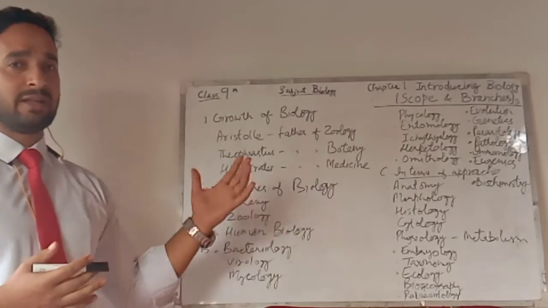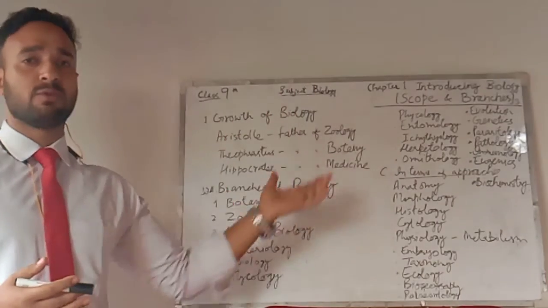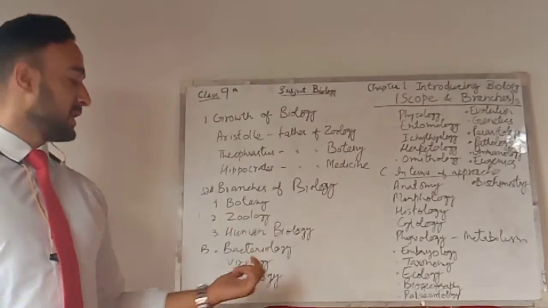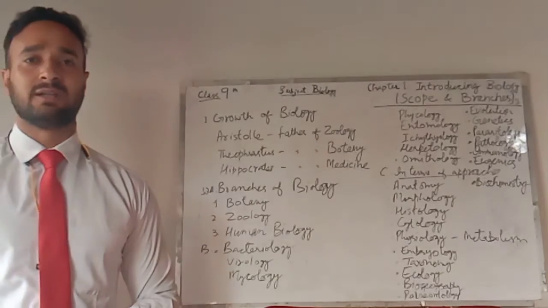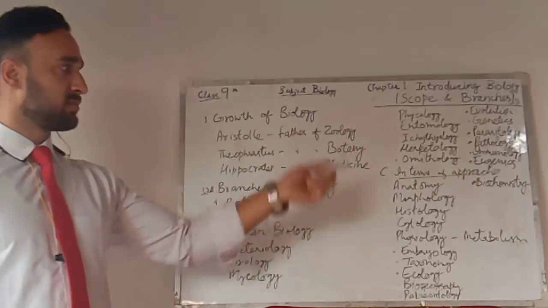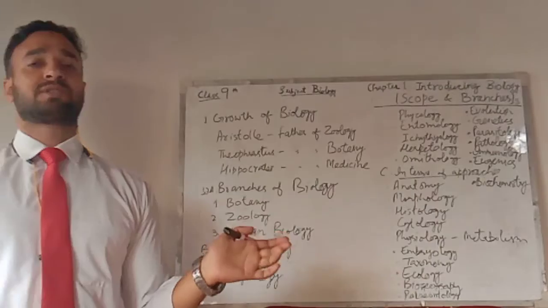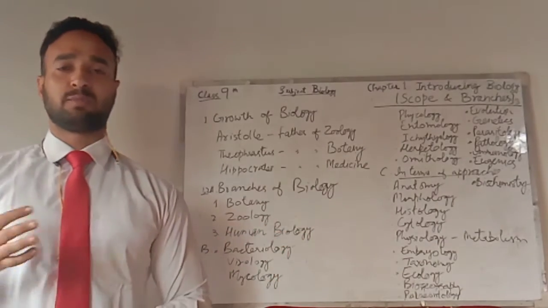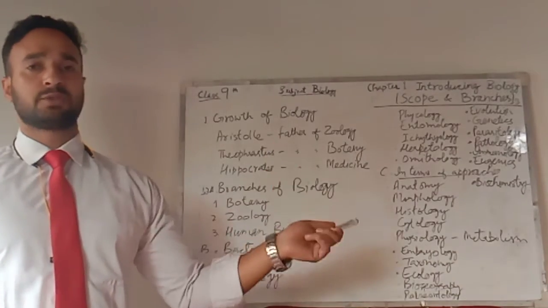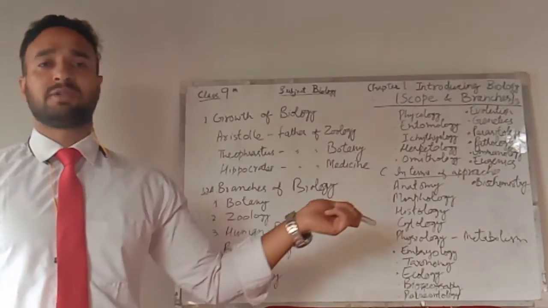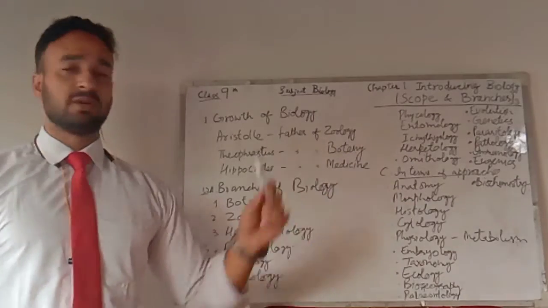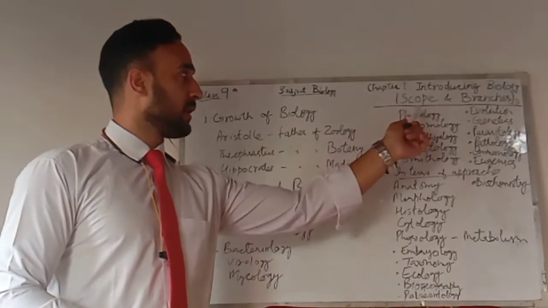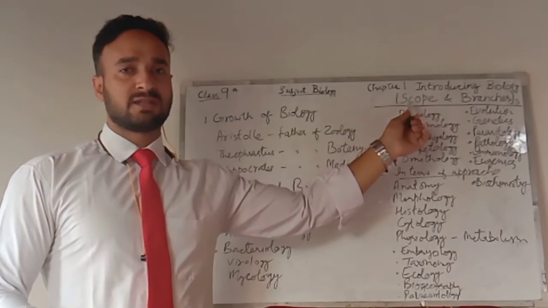Actually, why has this chapter described so many branches of biology? Because if someone is interested in studying fungi, he can be a mycologist in the future. So all these branches are actually career options for a biologist. In class 9 you are studying biology, but when you go to higher classes, after you pass your 12th and your graduation, you can pursue a career in any one of these branches. You can be an anatomist, histologist, taxonomist, whatever your desire is.